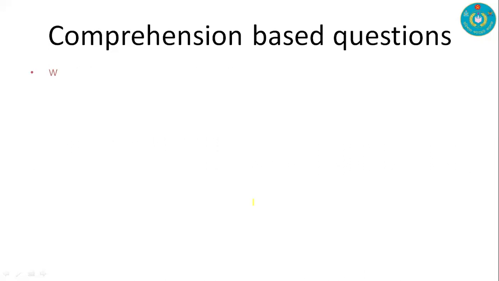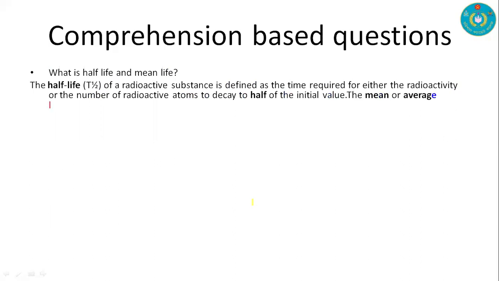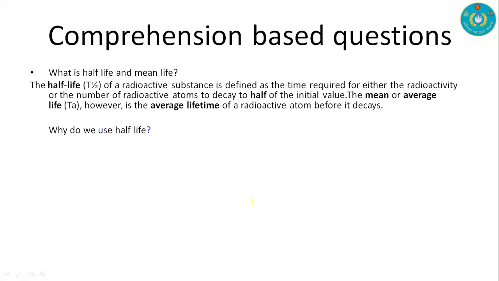Another comprehension-based question for you is: what is half-life and mean life? Half-life is denoted by T half, and it is the time required for either the radioactivity or the number of radioactive atoms to decay to half of the initial value. The mean or average life is denoted by the tau symbol. This is the average life or mean life.